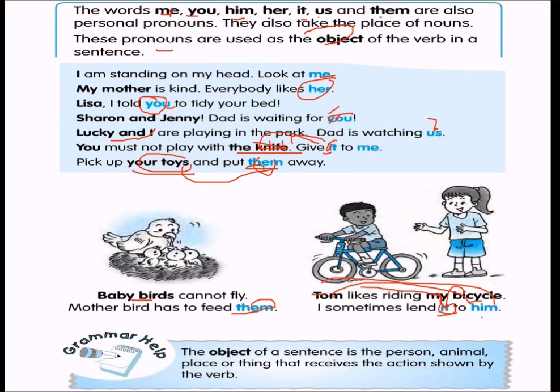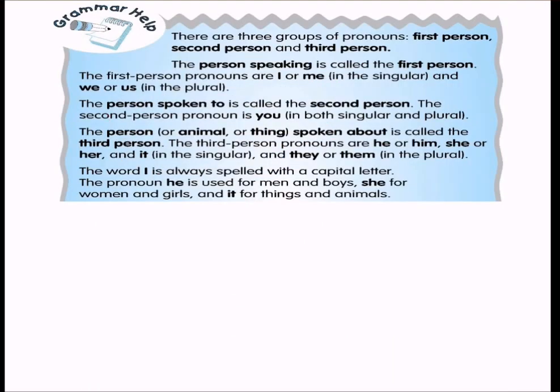What is, again, the object? The object of a sentence is the person, place, animal or thing that receives the action shown by the verb. So there are three groups of pronouns: first person, second person, and third person. This is very important. The person speaking is called the first person.